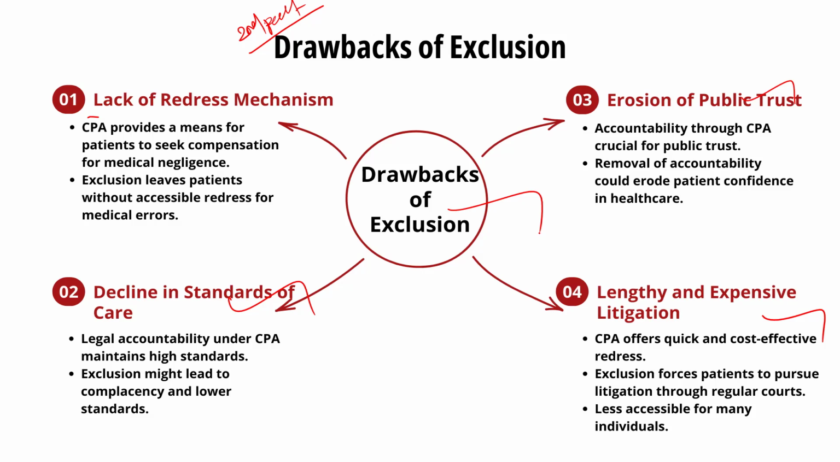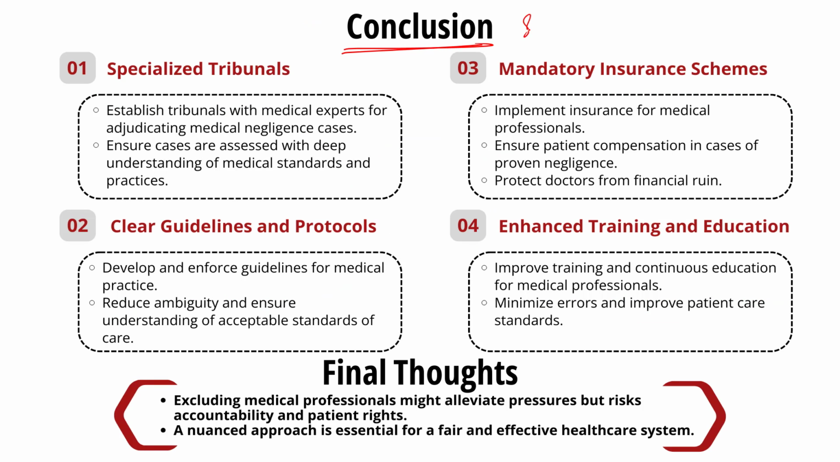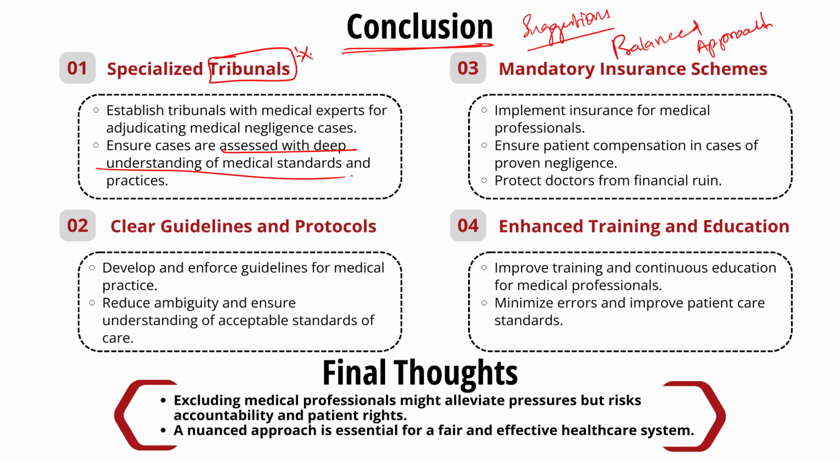Now moving on to the conclusion part, here you can give some suggestions. Given the complexities of medical practices and the potential consequences of both inclusion and exclusion from the Consumer Protection Act, a balanced approach might be the most appropriate solution. So this could involve, firstly, establishing specialized tribunals with medical experts to adjudicate cases of alleged medical negligence. These tribunals could ensure that cases are assessed with a deep understanding of medical standards and practices. Secondly, developing and enforcing clear guidelines and protocols for medical practices. This is to reduce ambiguity and ensure that both the doctors and patients understand what constitutes acceptable standards of care.